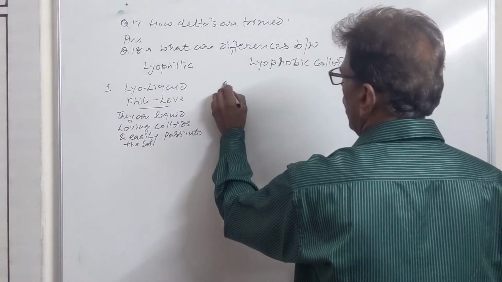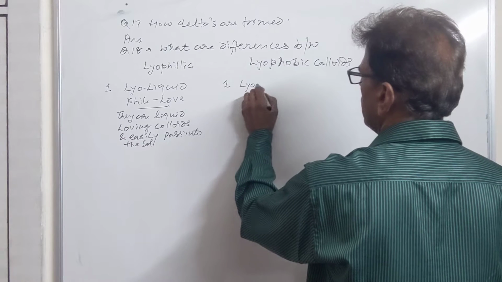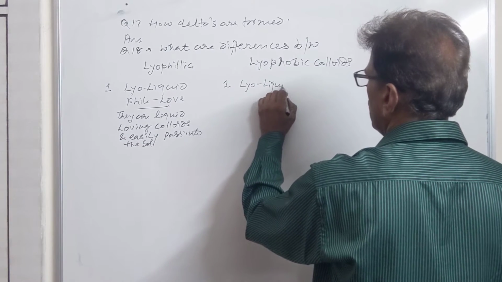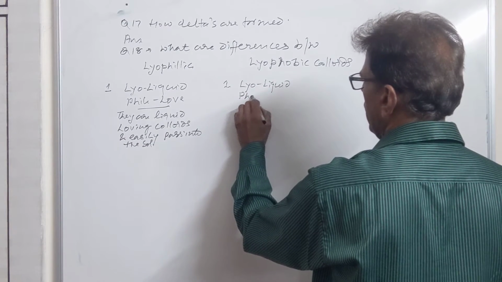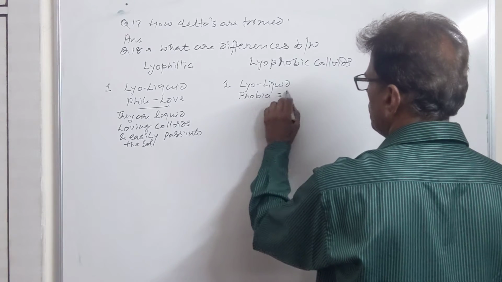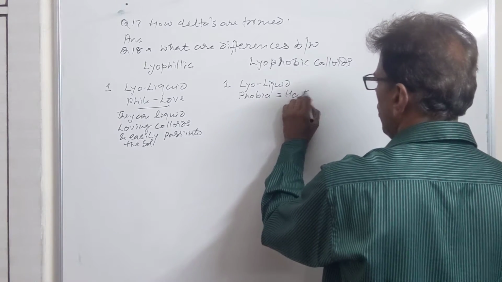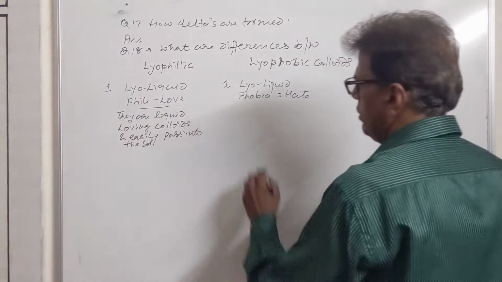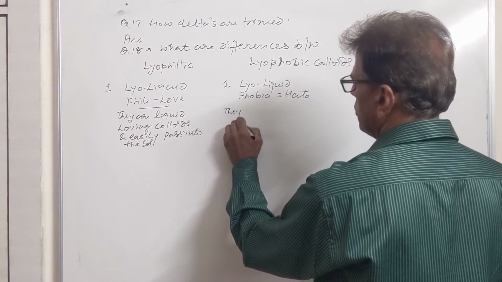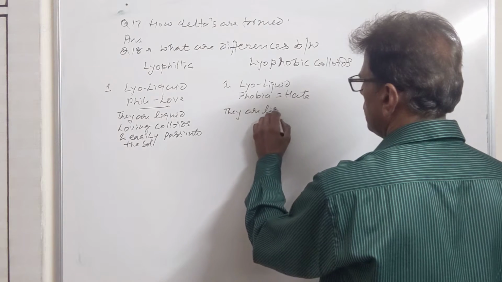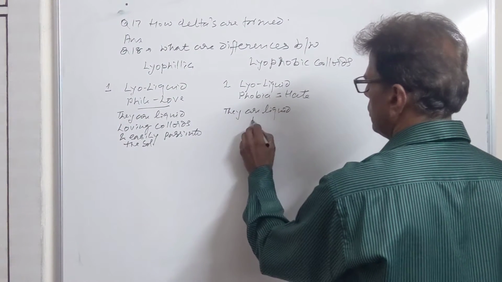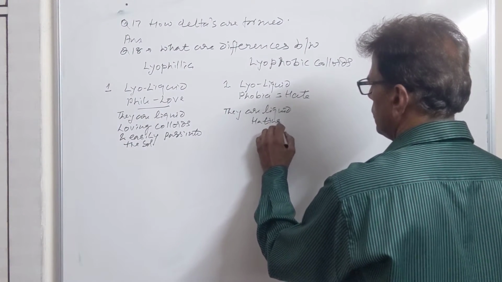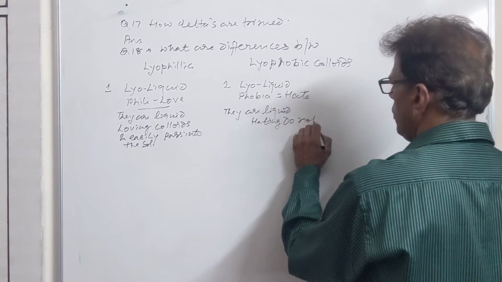Now, lyophobic. Lyo means liquid again, and phobia means hate. So they do not love liquid, they do not dissolve easily in the liquid, they are liquid hating. Do not dissolve easily.